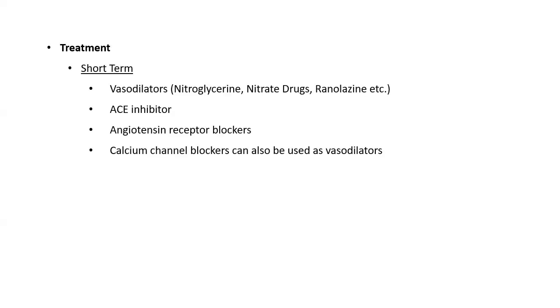There are two types of treatments of angina pectoris. The first one is a short-term treatment and the second one is the long-term treatment. During the short-term treatment, vasodilators such as nitroglycerin, nitrate drugs, and ranolazine may be given to the patient. In addition to these vasodilators, other substances such as ACE inhibitors, angiotensin converting enzyme inhibitors, angiotensin receptor blockers, and calcium channel blockers can also be used as vasodilators. We can also apply the long-term treatment to angina pectoris patients. We can apply beta blockers such as propranolol.